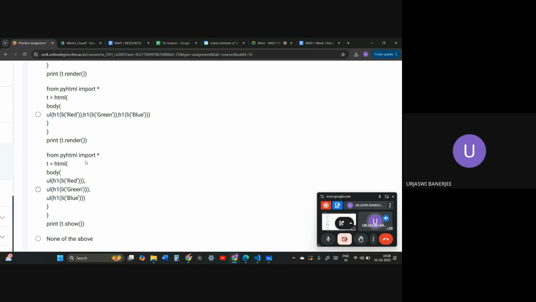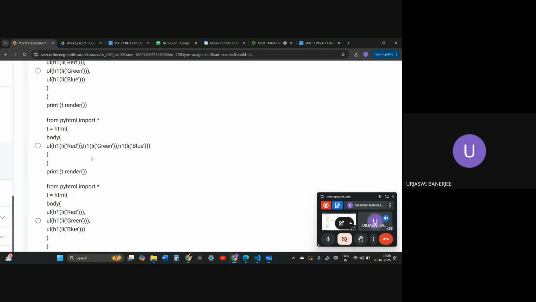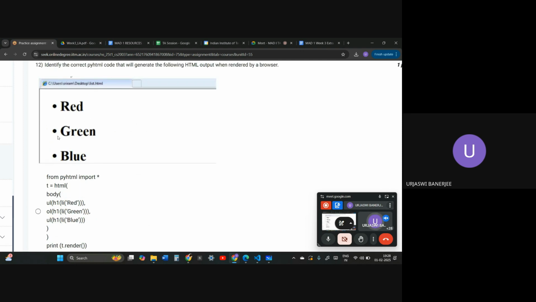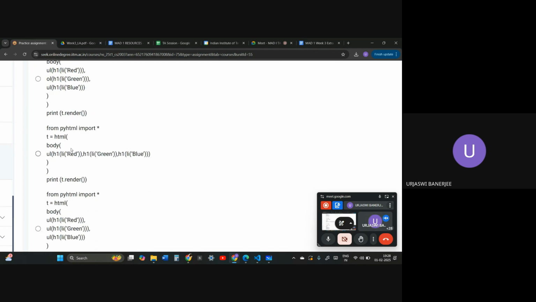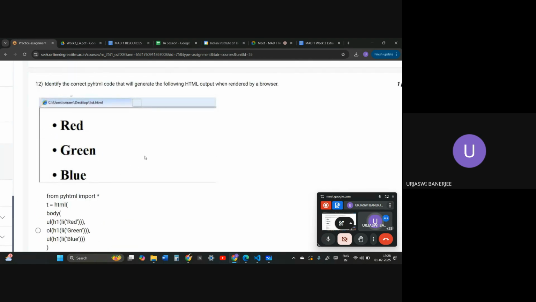Okay, that will actually create a problem because in the unordered list, if you see, it is very consistent, right? But if you create 3 unordered lists in the HTML page, it will create indent problems and more spaces, and the styles won't generally be this consistent. So this will be option 2. Just use the unordered list once, use h1 for each of them, and just use the li tag. Is this question clear? Yes, ma'am. Okay.